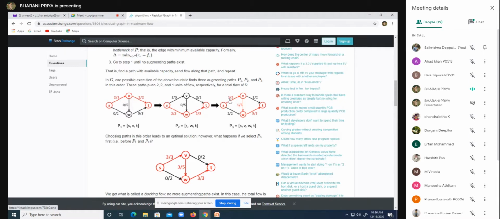So as the residual is 1, cut this. You are already sending 3 by 3, it has become 0, so you are sending 1. At the source, there is one more rule: the flow of input should be equal to the flow of output. If you are sending the one capacity product here, the outcome from vertex V should also be 1.